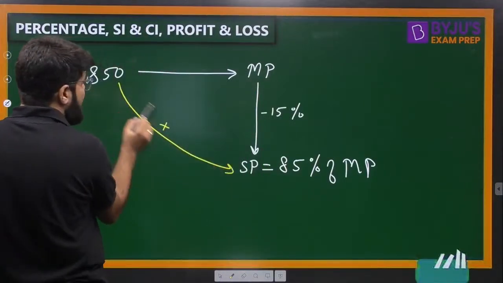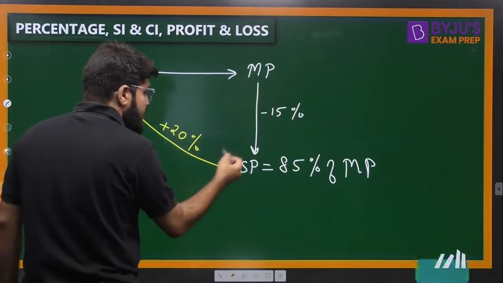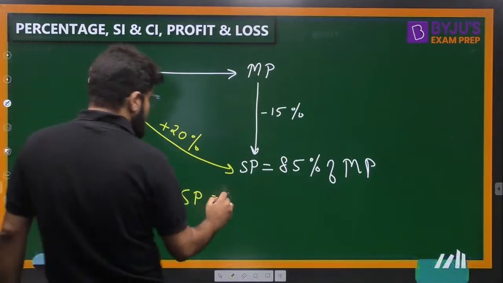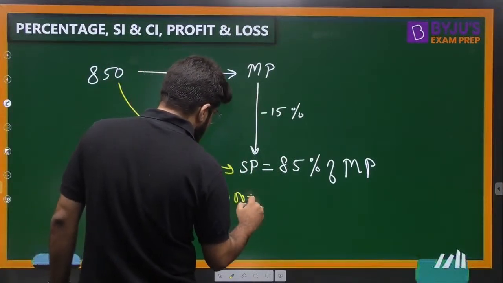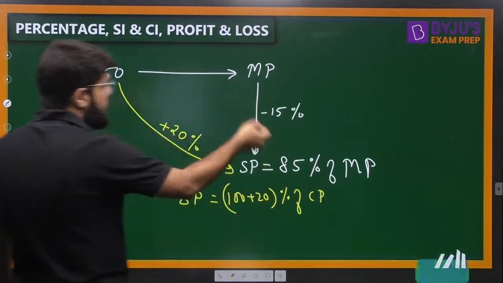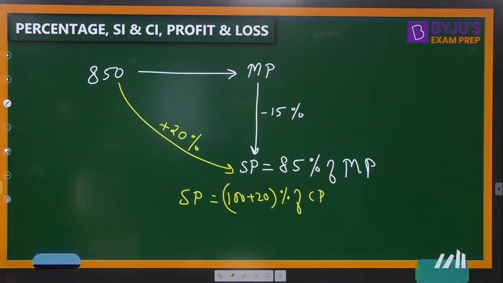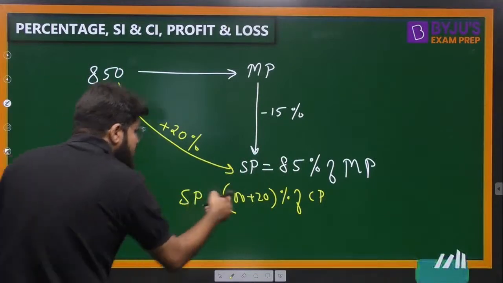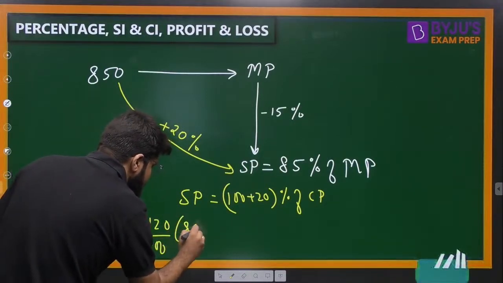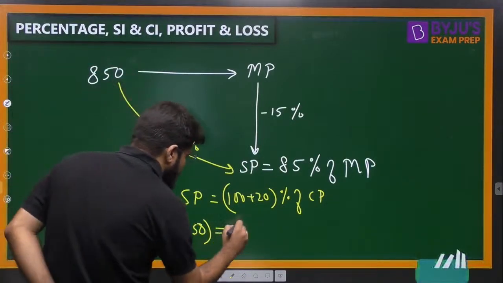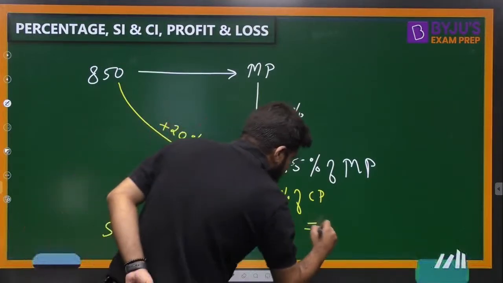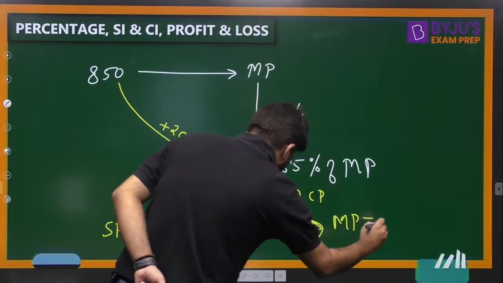Right. So cost price plus 20% should be the selling price. Profit percentage 20%, so 120%, as I told you, 100 plus P percentage of the cost price. You have to just compare both, you get the value of marked price. So you compare selling price, which is 120/100 of the cost price, which is 850, should be equal to 85/100 of the marked price. From here, give me the answer for marked price. How much should it be?